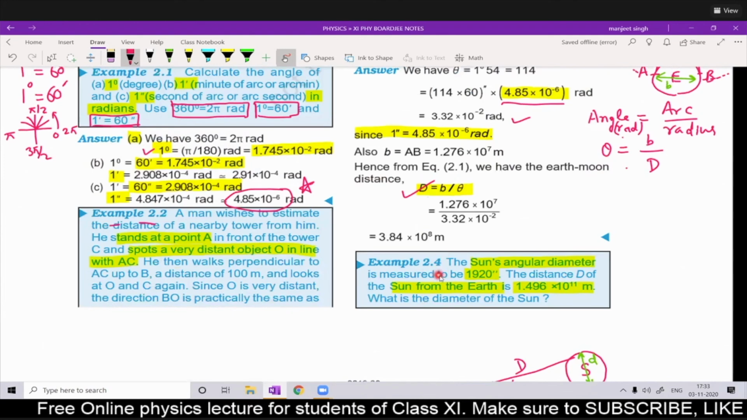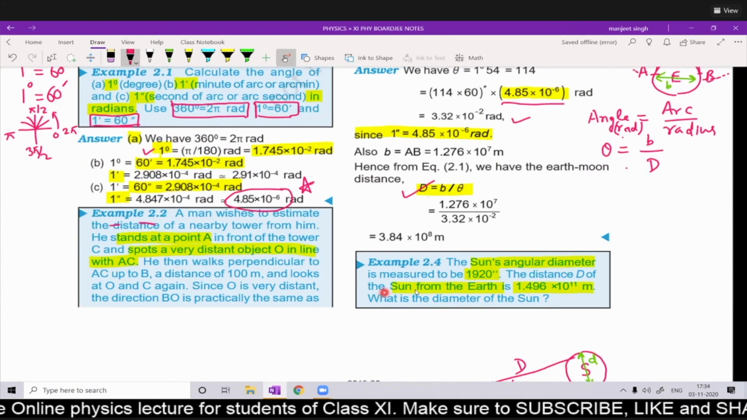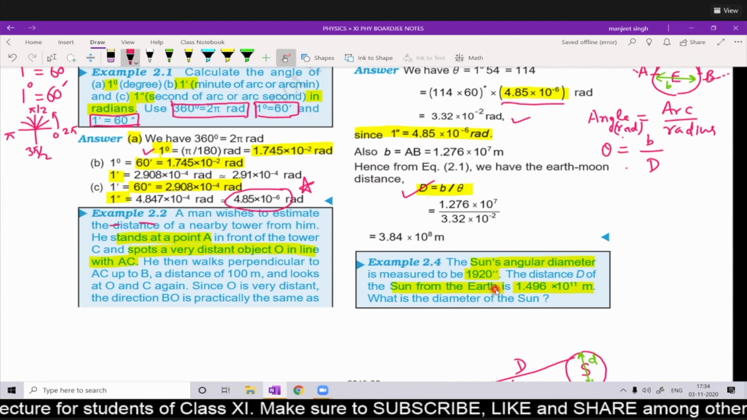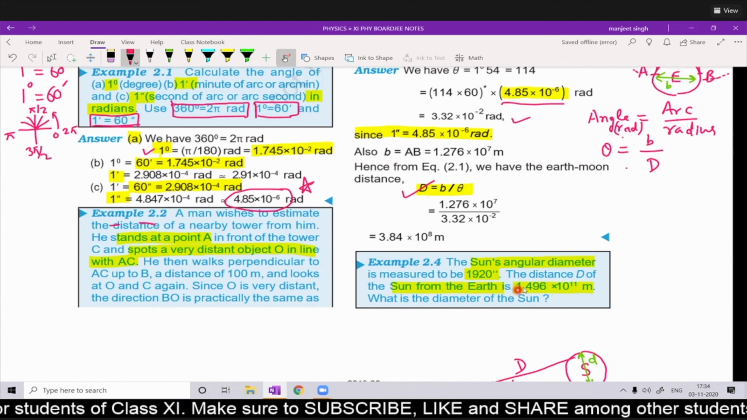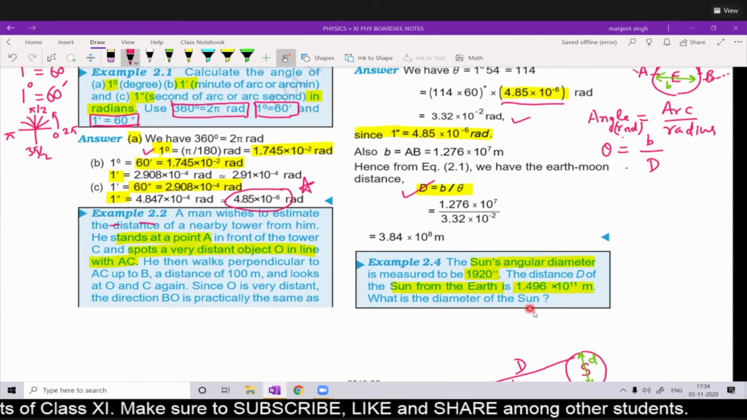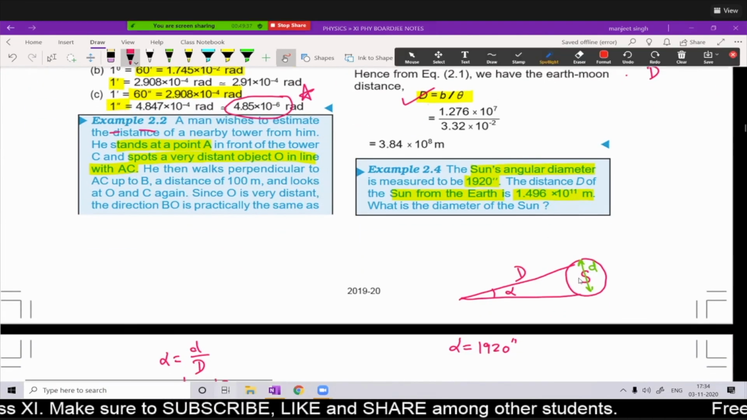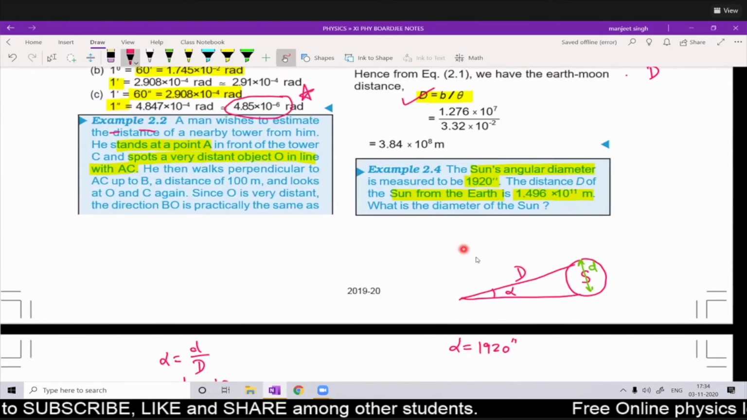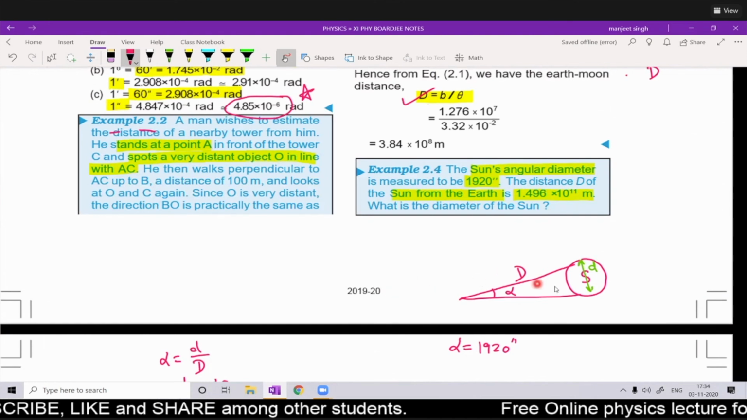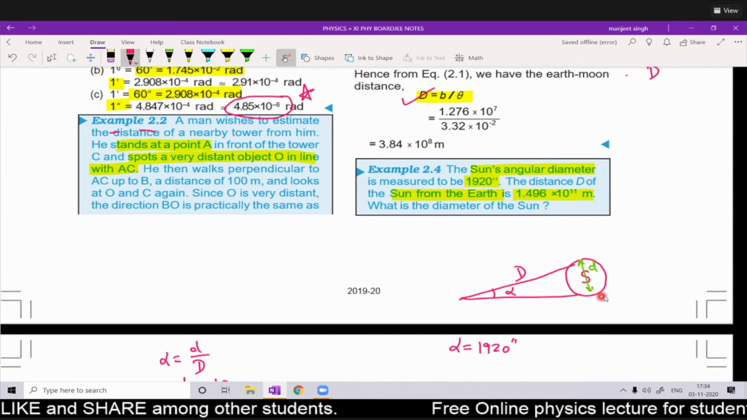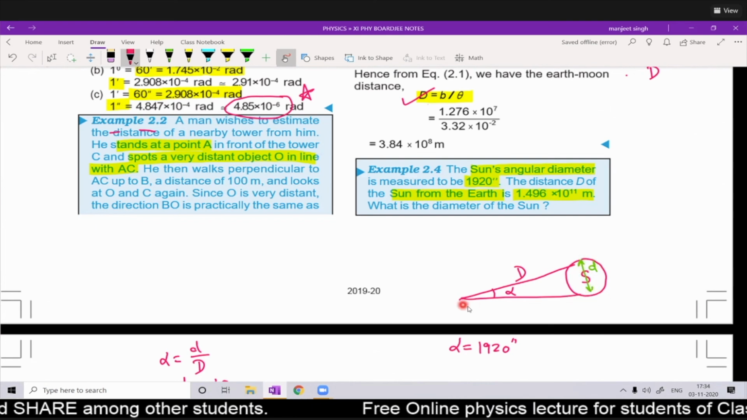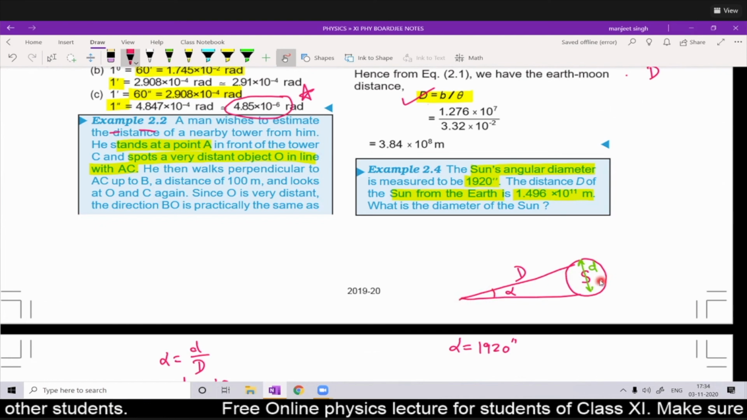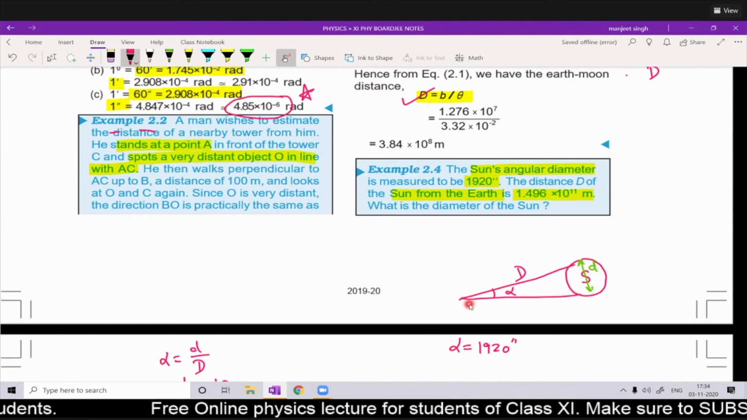Now see the next example 2.4. The sun's angular diameter is measured to be 1920 seconds. So this is the angular diameter of the sun. The distance D of the sun from the earth is given. Let us see this figure. We have made this figure. This is the sun. This is the diameter of the sun. So angular diameter is given, means we are seeing from here. So alpha is the angular diameter.